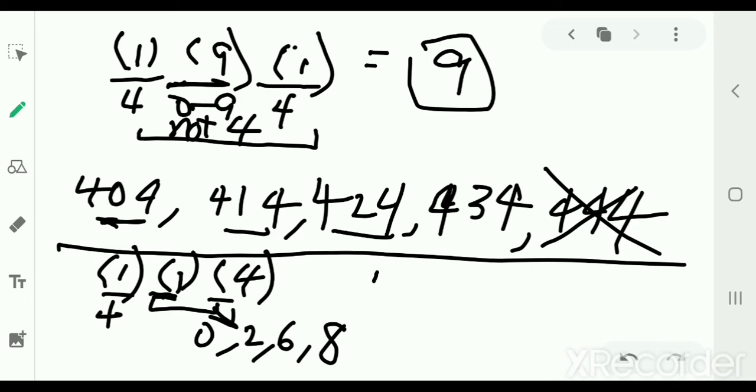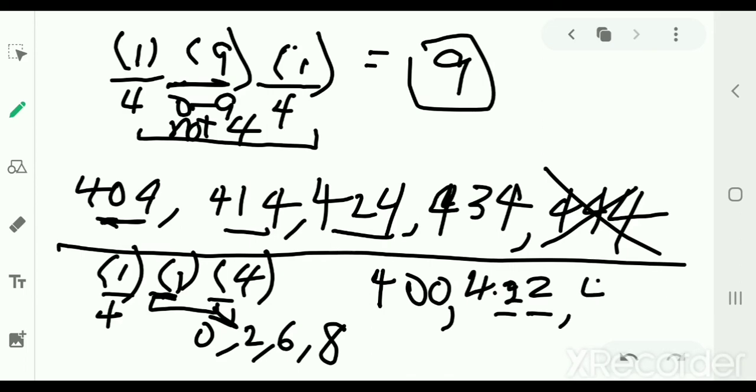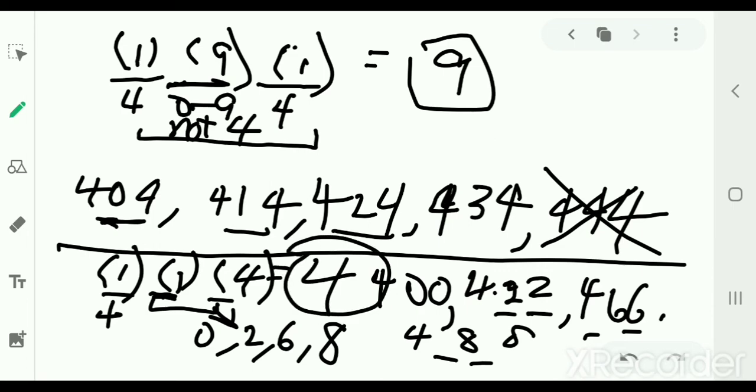Let's actually list this. 4, 0, 0. 4, 2, 2. Remember, they have to match. 4, 6, 6. They have to match. And 4, 8, 8. So there are our 4 possibilities.